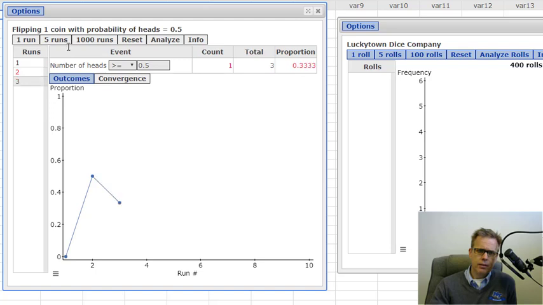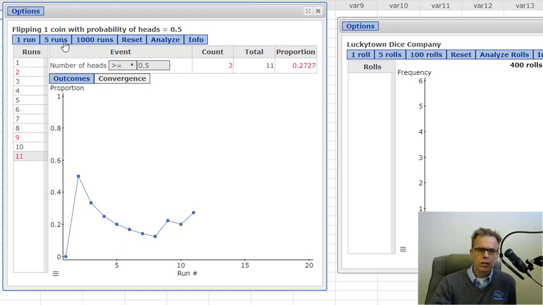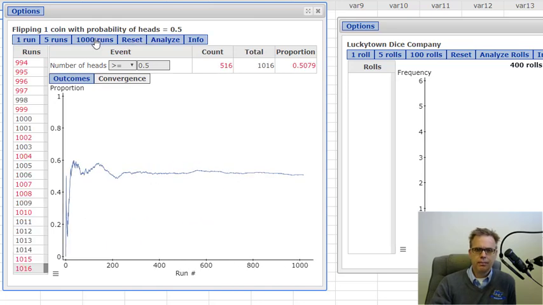Let's run it 5 times, and it's going to give me a probability here. In this case, we have only one head, it appears, so the probability here of a head is 0.167. But we know the probability is really 0.5. So what does this probability mean? If we do this several times, let's run it 5 more times. We can see what's happening here. Let me run it 1,000 times.